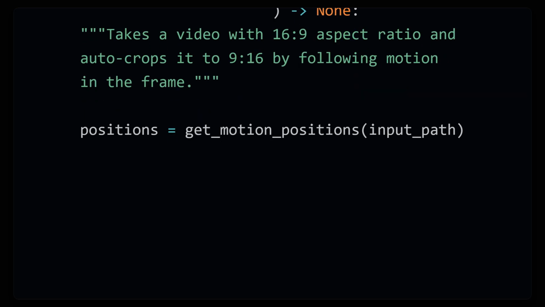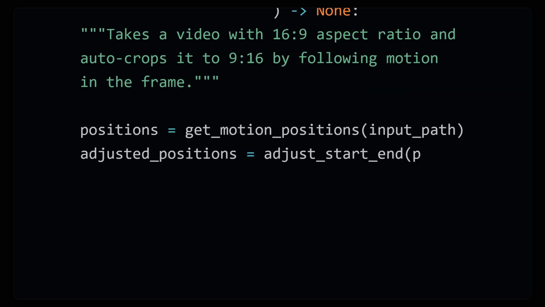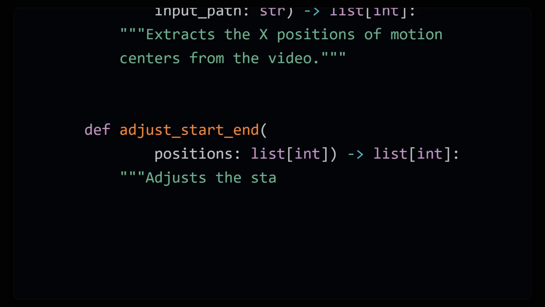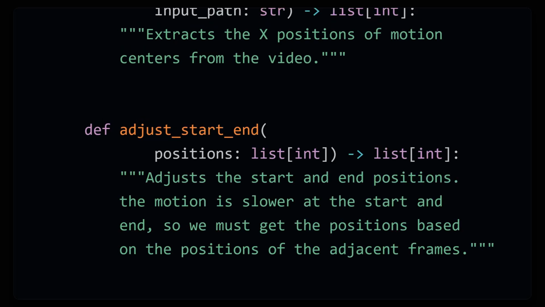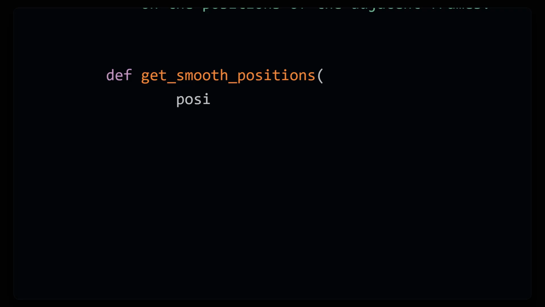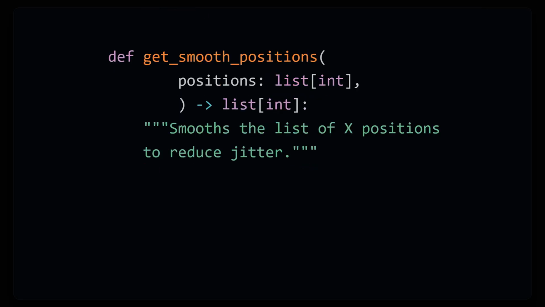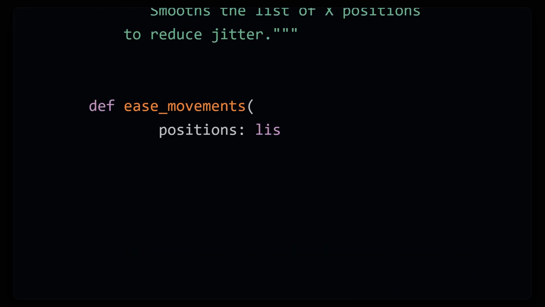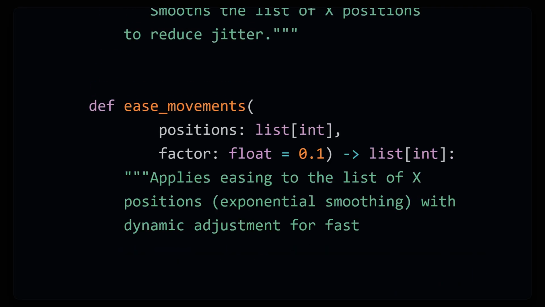Now if I think about this problem, I realize that it might have trouble with the start and end frames because it detects motion by comparing adjacent frames, and the start and end frame have fewer adjacent frames. And again, we create a stub for this function. For the docstring, I'm just telling it what the function needs to do. If you don't know the exact pipeline you want to send your data through, that's okay. Trial and error is part of the process. I'm not saying you have to be a perfect planner. Treat this as the base level skill that you can always return to when other methods hit a wall.